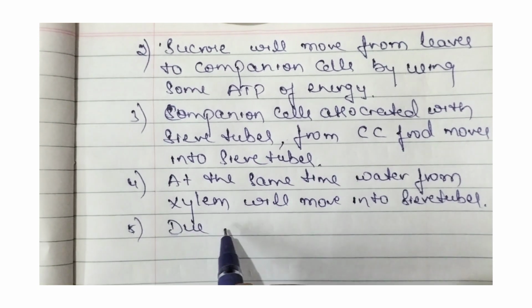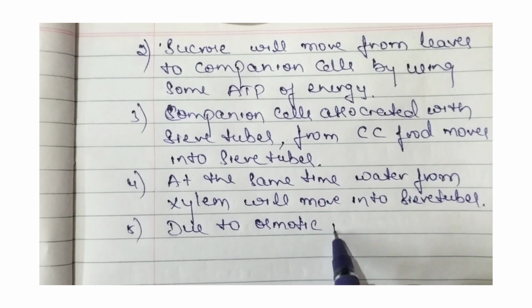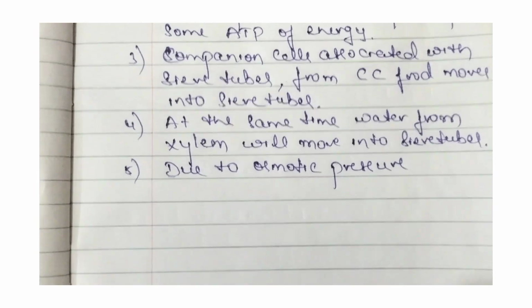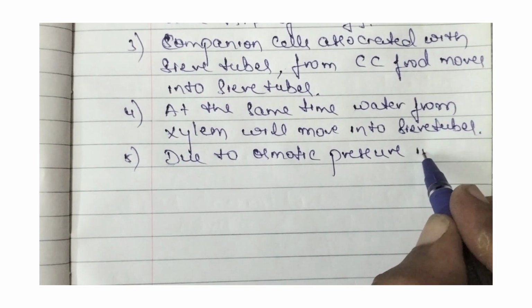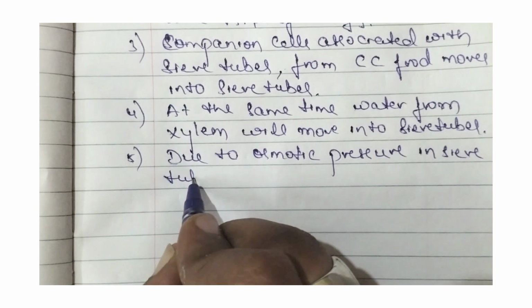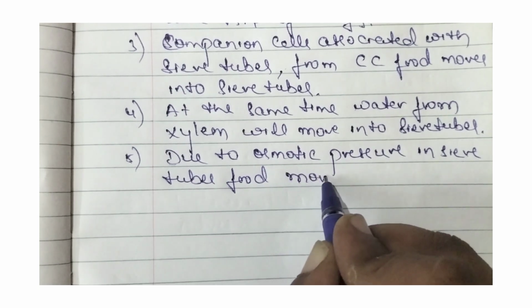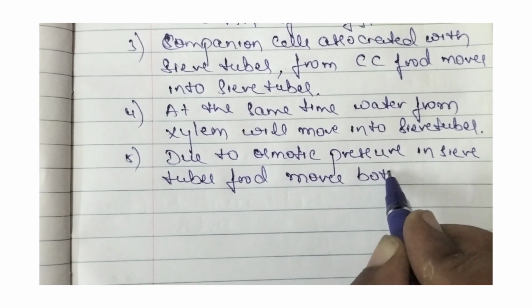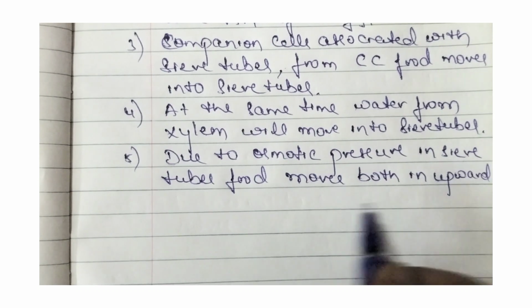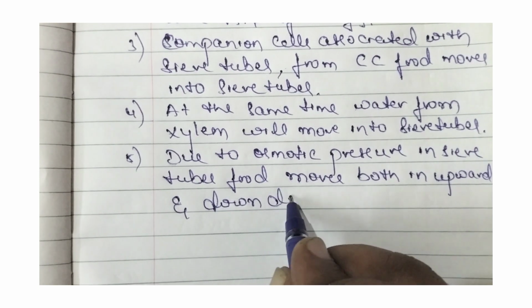Due to osmotic pressure in sieve tubes, food moves both in upward and downward direction.